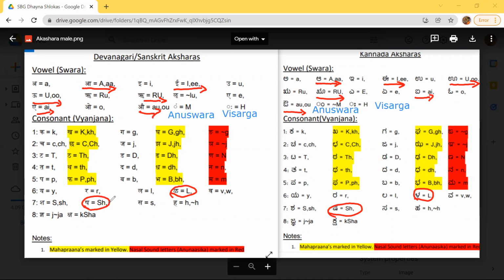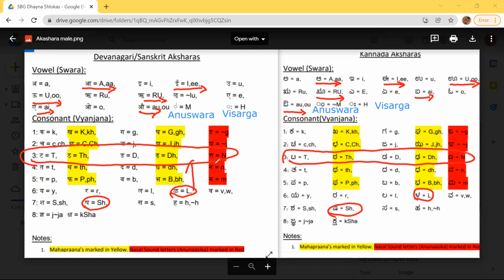Then this other sha is a rolling tongue sound. You have to roll your tongue for that and say sha. So there are two different sha sounds, Shankara sha and Shadguna sha.